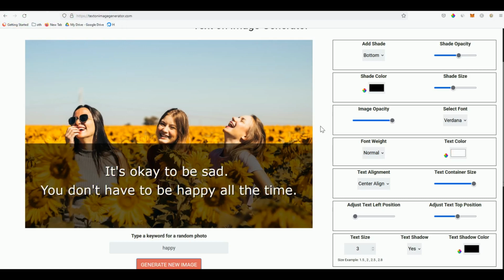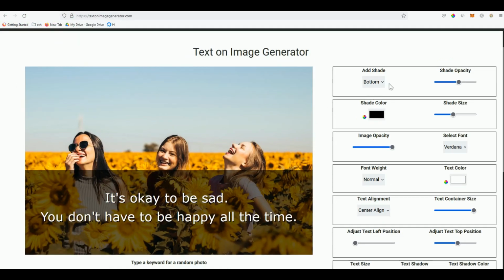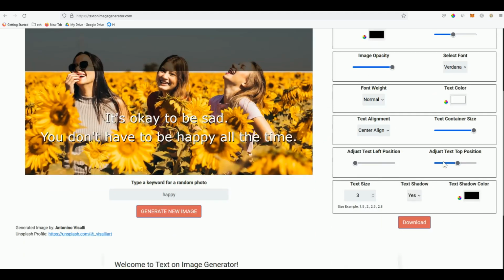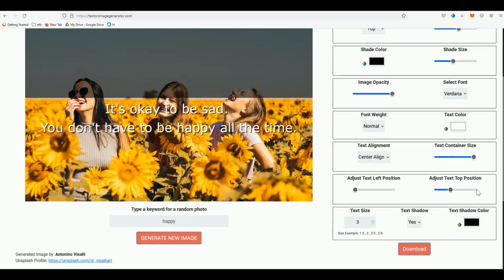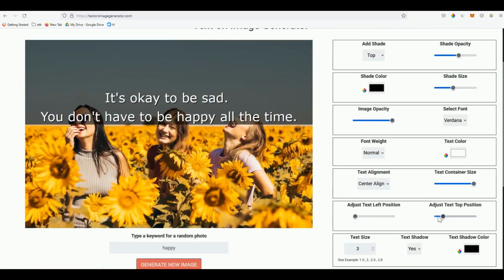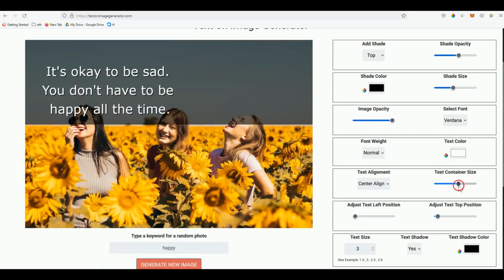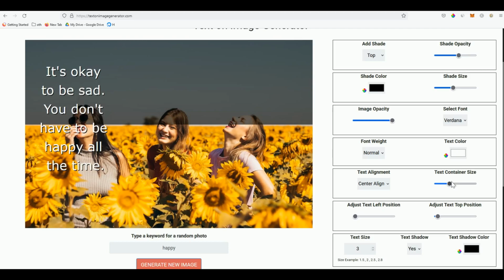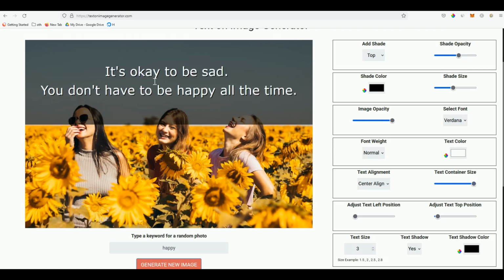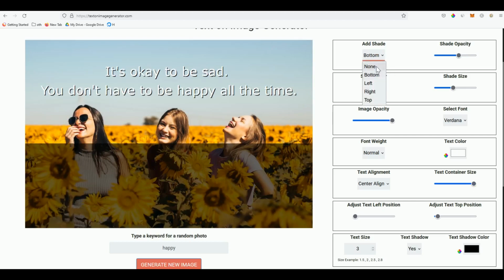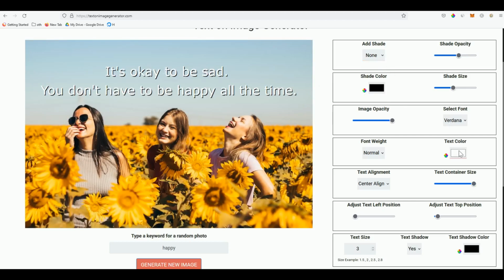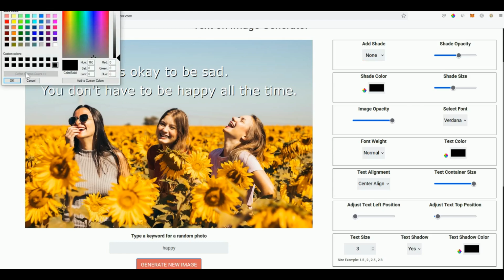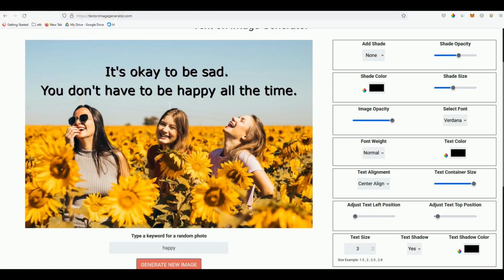Okay, now once everything is good on your part, again you can change the shade to top, and then move the text position over there. You can also decrease the container so it will be like that. Okay, for this example, let's keep it there. I think the best position for the shade is at the bottom. You can also have no shade and just change the color of the font, let's say black. Okay, it's nice as well without the shade.